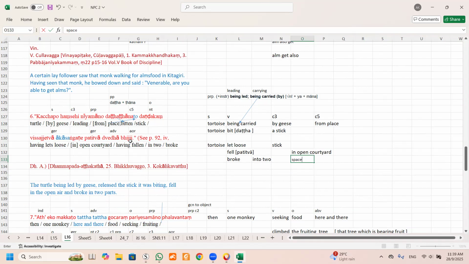This is AOR. Can you see AOR? The tortoise broke. This is an adverb, dui. Dui is two. Dwada. That means into two pieces. Two portions or two pieces. In this case, we don't have to say in two pieces, we just say broke. Broke into two. That's good enough. Got it? Understand?